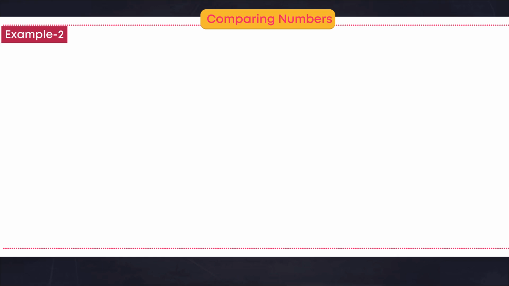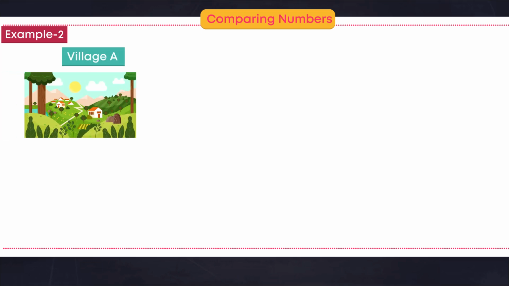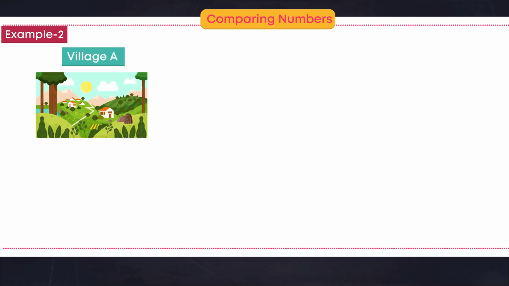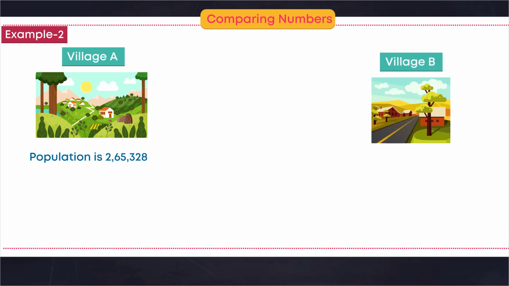Example 2. Village A. Population is 2,65,328. Village B. Population is 2,64,985.